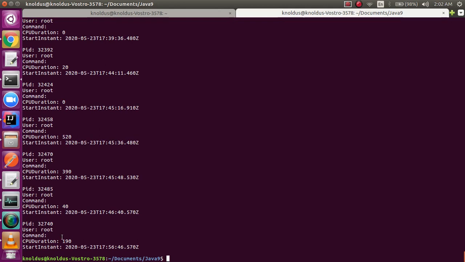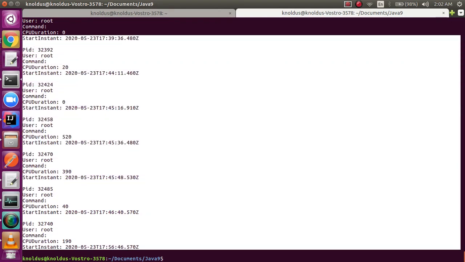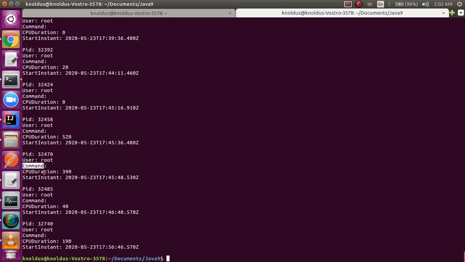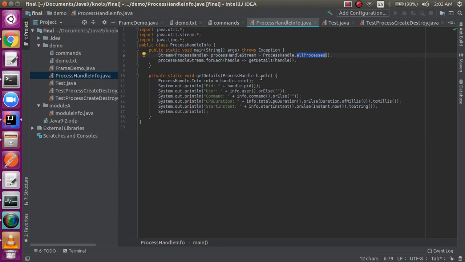You can see that these are all the processes which are currently running, and I have got the values for PID, user, command, CPU duration, and so on and so forth. You may want to use any of the features of stream because this is actually giving you a stream. So maybe a map or maybe a restriction that you just want the first two processes, or anything that you want, you can apply that as well. So you can see how simple it is.